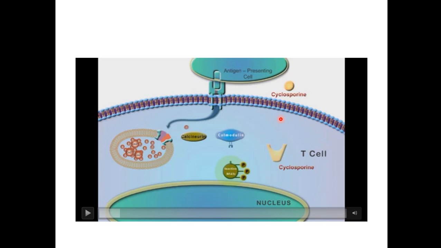The main cause of the effectiveness of the T cell is the production of interleukin 2. For this production, the main important molecule is calcineurin. Interleukin 2 is produced from the nucleus. We will see how calcineurin helps in formation of interleukin 2, as shown in this video.